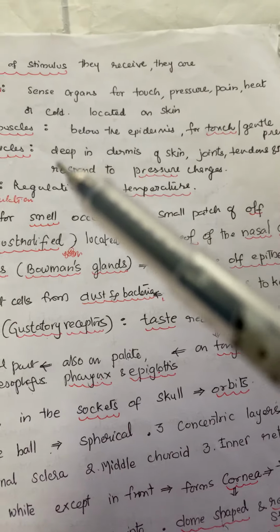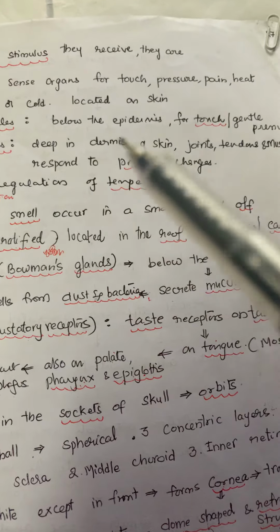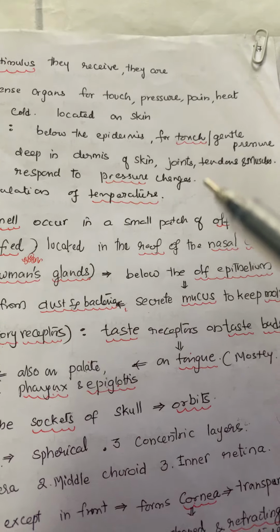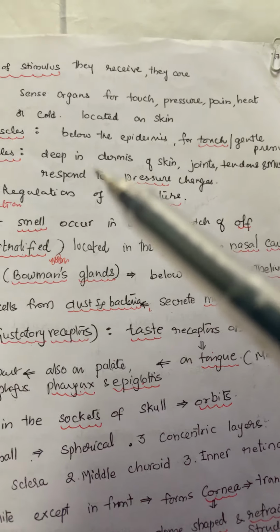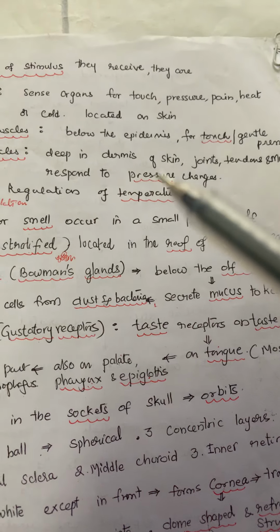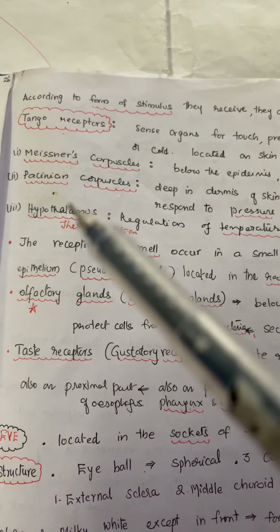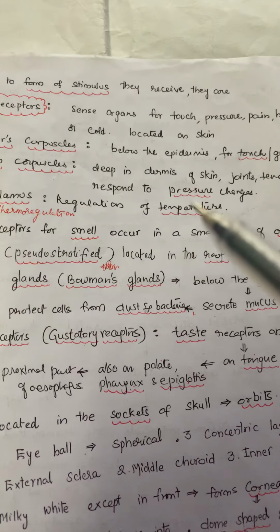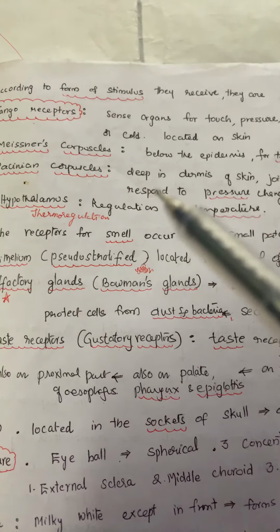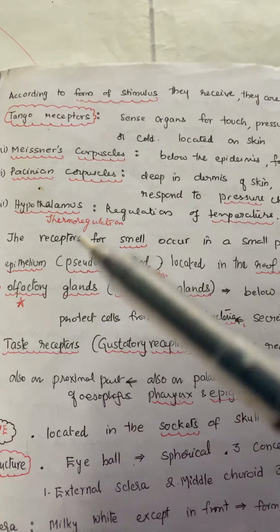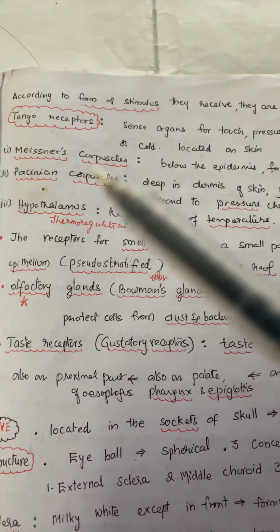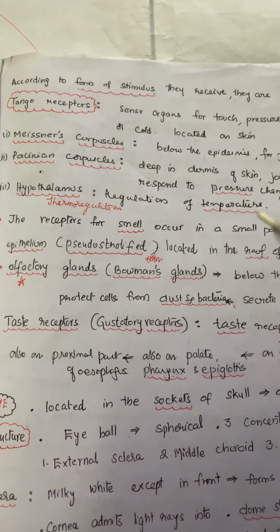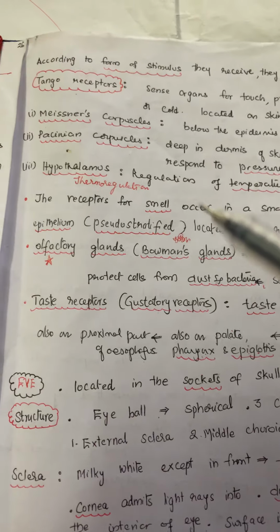And receptors present deep in the dermis of skin, joints, tendons and muscles, which respond to changes in pressure, are called Pacinian corpuscles, for pressure changes. They are deep in the dermis. And as you know, the hypothalamus is for thermoregulation, regulation of temperature in the body.